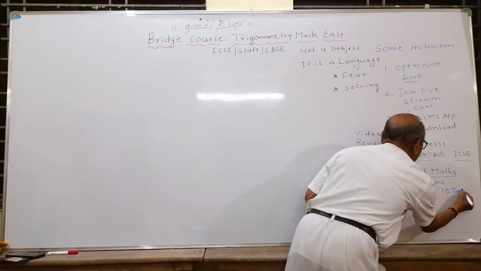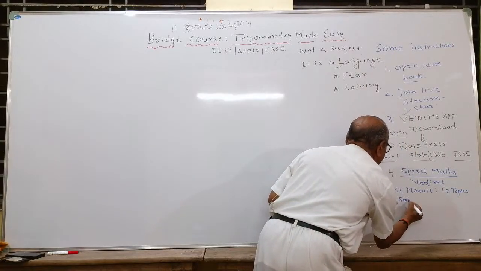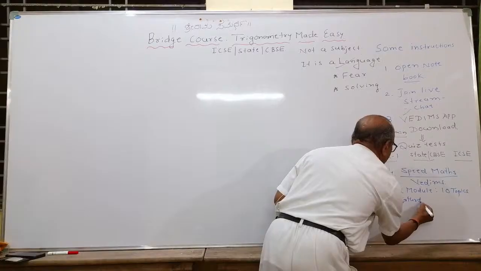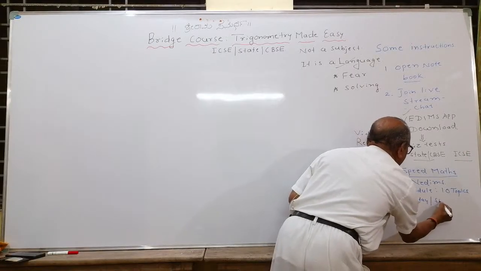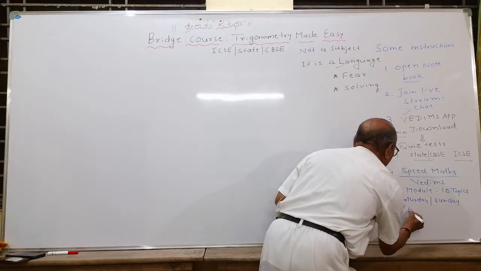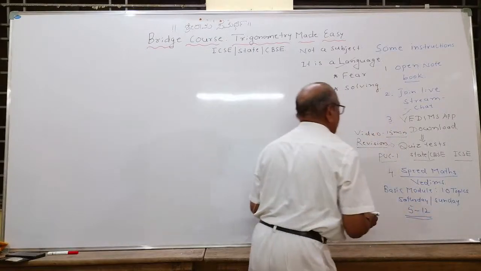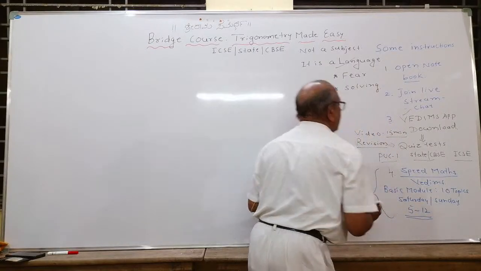I will start this weekend, on Saturday and Sunday. You will have a 1 hour session from 5th standard to 12th standard. Any student can join. It is a general course.